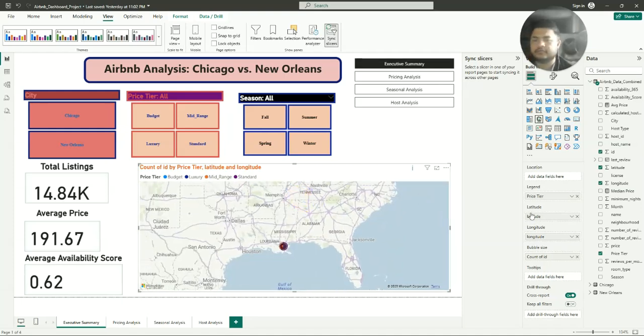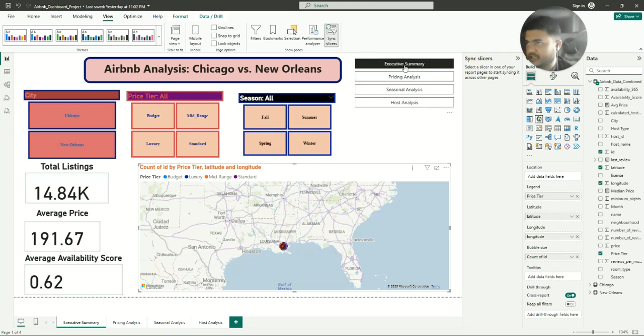So the centerpiece of this page is this map, which plots every single listing, colored by our custom price tier column. We can see here the color codes blue, purple, and orange. Sorry, luxury is blue. So you can see where luxury properties are geographically clustered in downtown Chicago, or how budget listings might be more common in outlying neighborhoods of New Orleans.